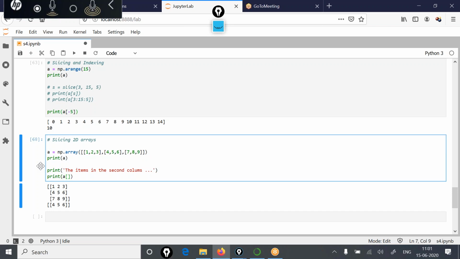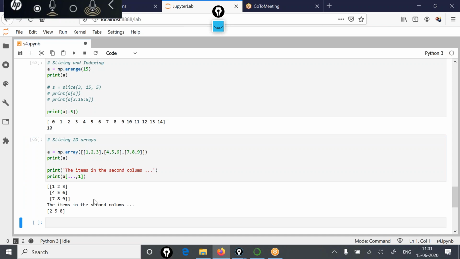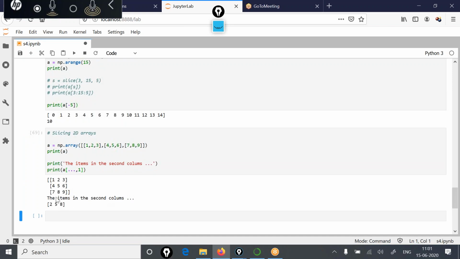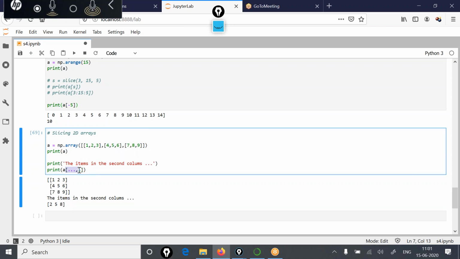A, then at the row side, you can simply mention dot dot dot comma 1. So if I execute this code now, you'll see the items in the second column are this. So this 256, 258, this is the value at the second column, 258. So this will be returned by the expression A[..., 1]. So dot dot dot basically means you want to display all the rows, but only the one column. So all the rows of that column have been displayed.